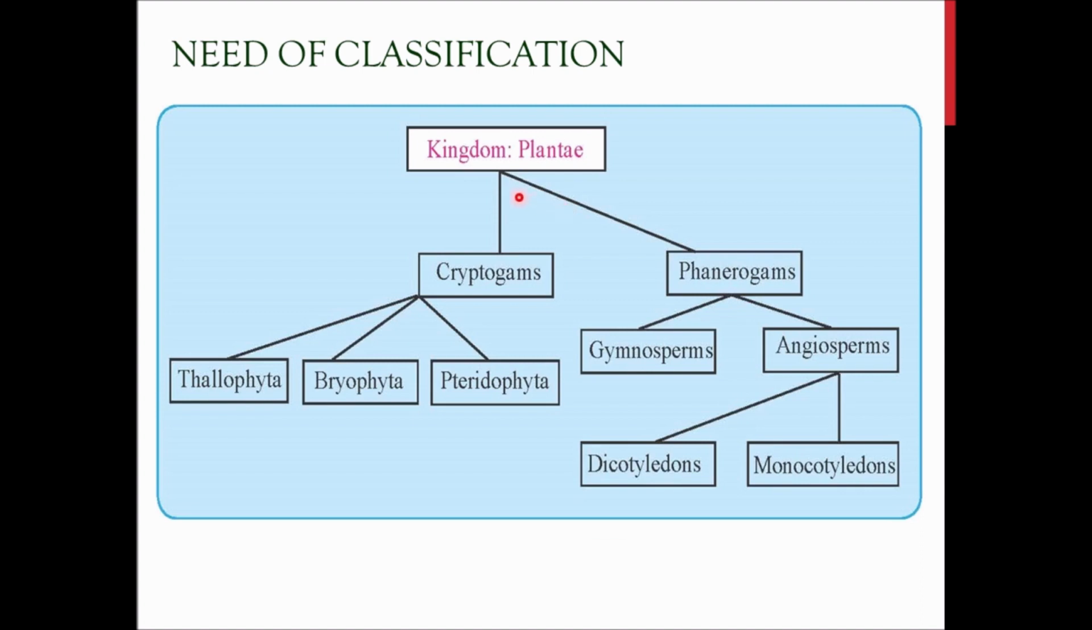When you look carefully, you will be able to understand that kingdom Plantae is generally categorized into cryptogams and phanerogams. Cryptogams, I'll explain to you one by one. What are cryptogams? They consist of three subcategories: Thallophyta, Bryophyta, Pteridophyta. P is silent over here. Phanerogams have two types of subcategory: gymnosperms and angiosperms. Then angiosperms again have two categories, that is dicotyledons and monocotyledons.